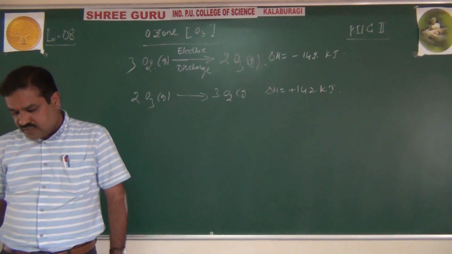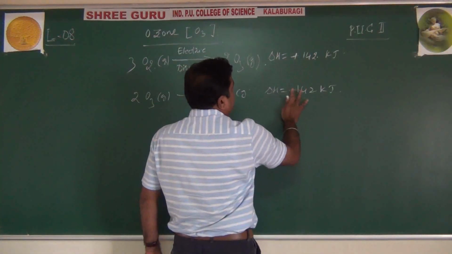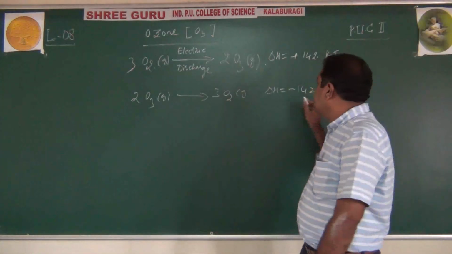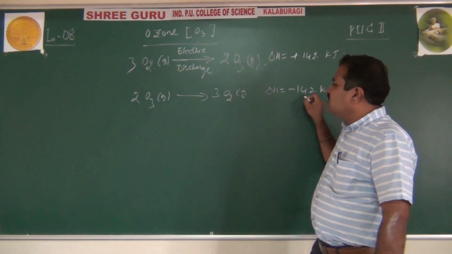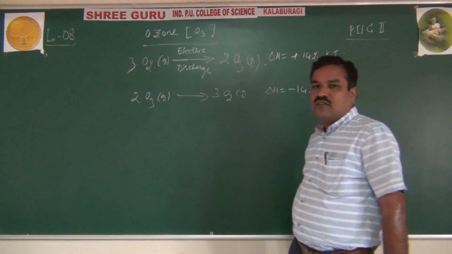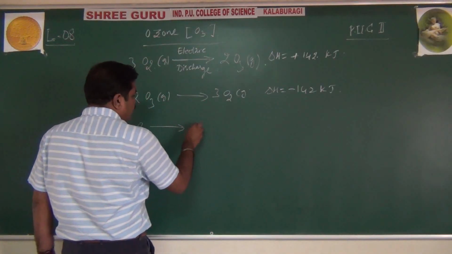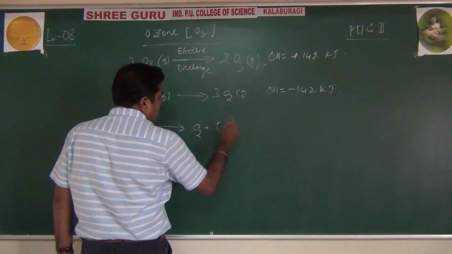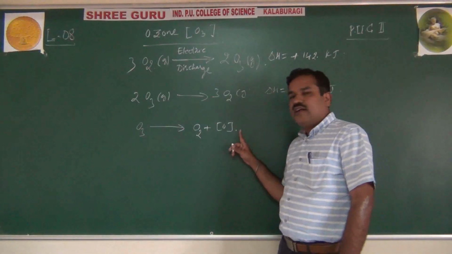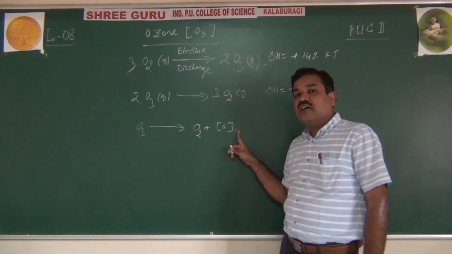I am extremely sorry: the first one, formation, is endothermic, and the decomposition is exothermic. Remember, O3 decomposes to O2 and produces nascent oxygen. That is why it acts as a powerful oxidizing agent, due to this nascent oxygen atom.